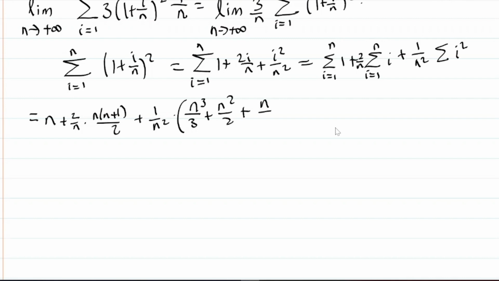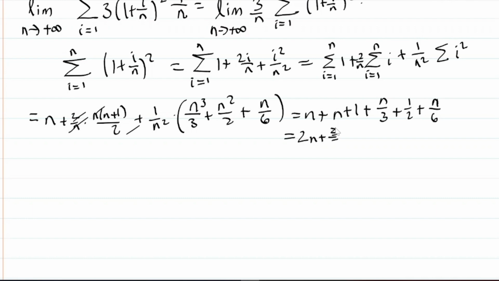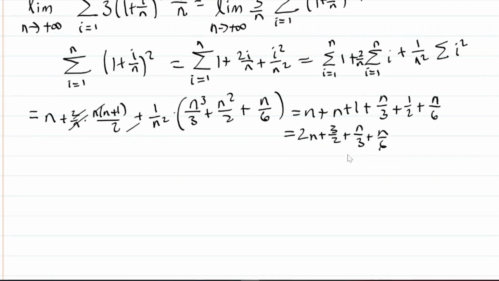So this is n plus, these cancel out, n plus 1 plus n over 3 plus 1 over 2 plus 1 over 6n. And this is just equal to 2n plus 3 halves plus n over 3 plus n over 6, I guess. I'll leave it like that for you.